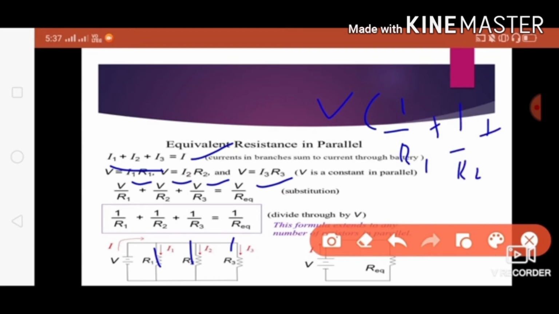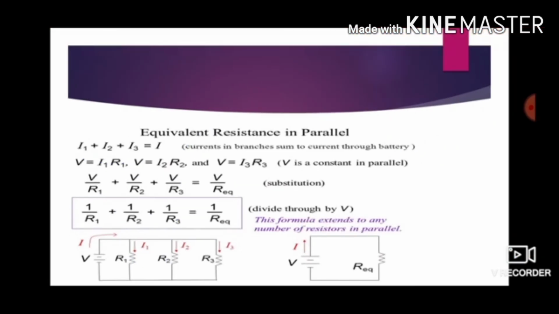So the reciprocal of the equivalent resistance is equal to the sum of the reciprocals of the individual resistances connected in parallel. This is all about the parallel connection.